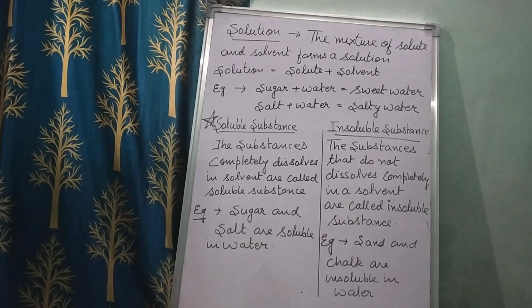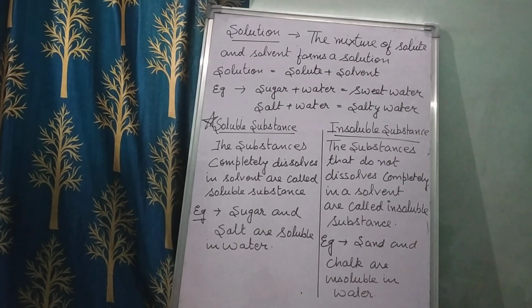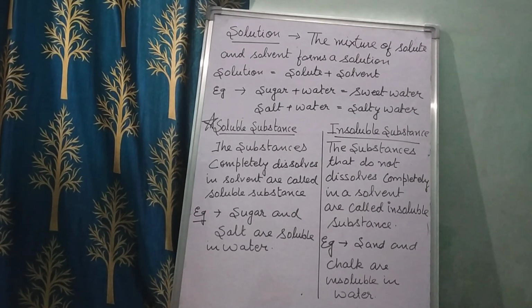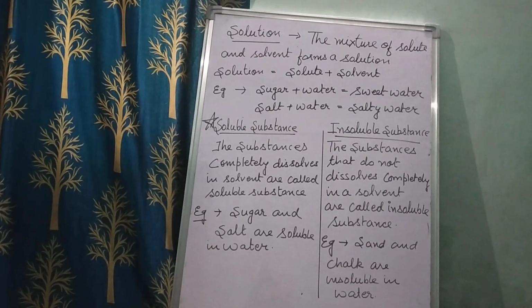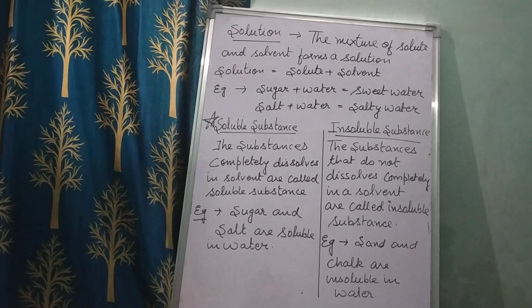I told you just now that the solute is your salt and sugar, and the solvent is your water. When these two substances dissolve, the mixture of solute and solvent forms a solution. For example, salt and sugar are the solutes, and water and milk are the solvents, right? And when you mix sugar into water, what solution will form? It will become sweet water. That sweet water is your solution, right?